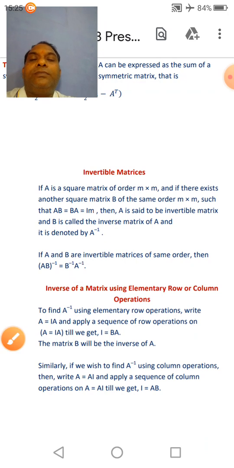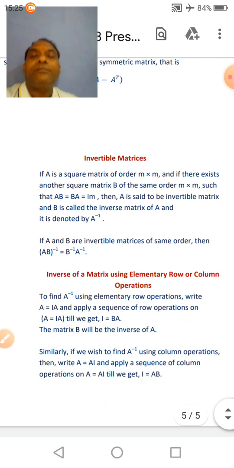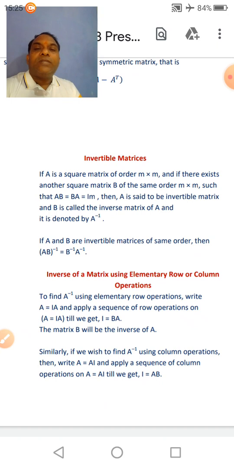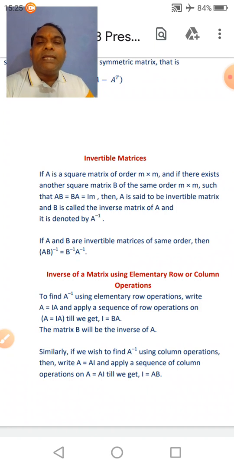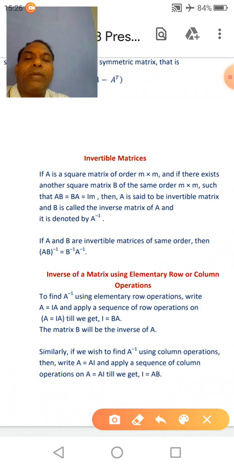Now inverse of a matrix using elementary row or column operations. So in case of using elementary row operation you have to operate rows only, and in case of column elementary operation you have to operate column only. Clear?